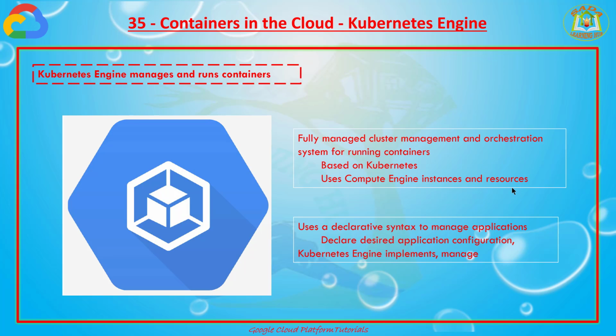It uses a declarative syntax to manage applications, meaning you declare the desired application configuration and Kubernetes Engine implements and manages it. These are the two different points: fully managed, and uses a declarative syntax.